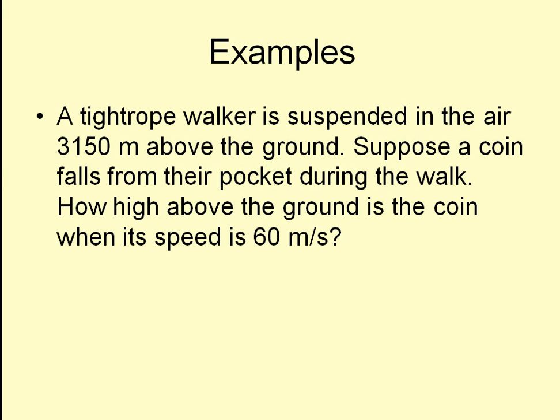It says, now suppose a coin falls from their pocket during the walk. So we're not really focused on the tightrope walker. We're focused on the coin. So the coin is also some distance above the ground, so I know the coin has potential energy. However, if the coin was just sitting in her pocket, then it doesn't have a velocity to start with. Okay, so on my before side, all I should have is potential energy.